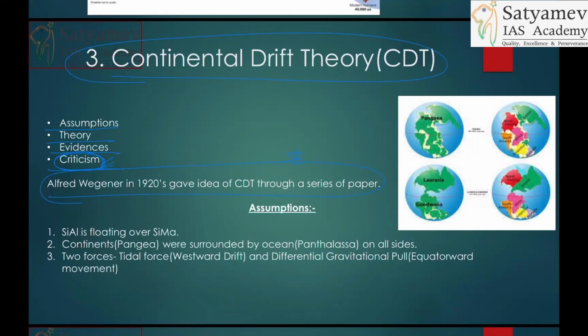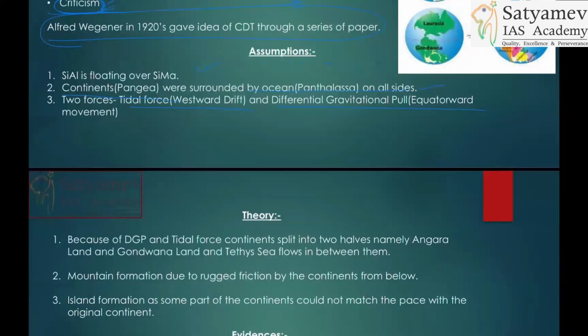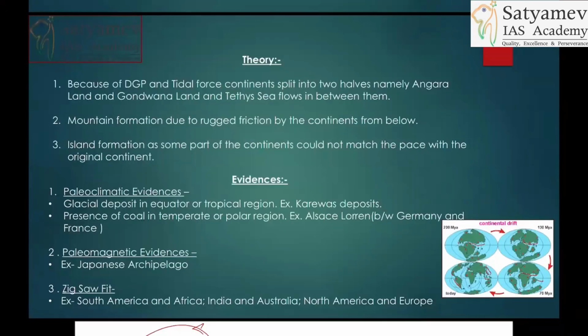In the theory, you know that Sial is floating over Sima. These are assumptions. Pangea was surrounded by Panthalassa on all sides. Tidal forces, westward drift, and differential gravitational pull, which caused equatorward movement. Differential gravitational pull and tidal forces split Pangea into two halves named Angaraland and Gondwanaland, and the Tethys Sea divided them.